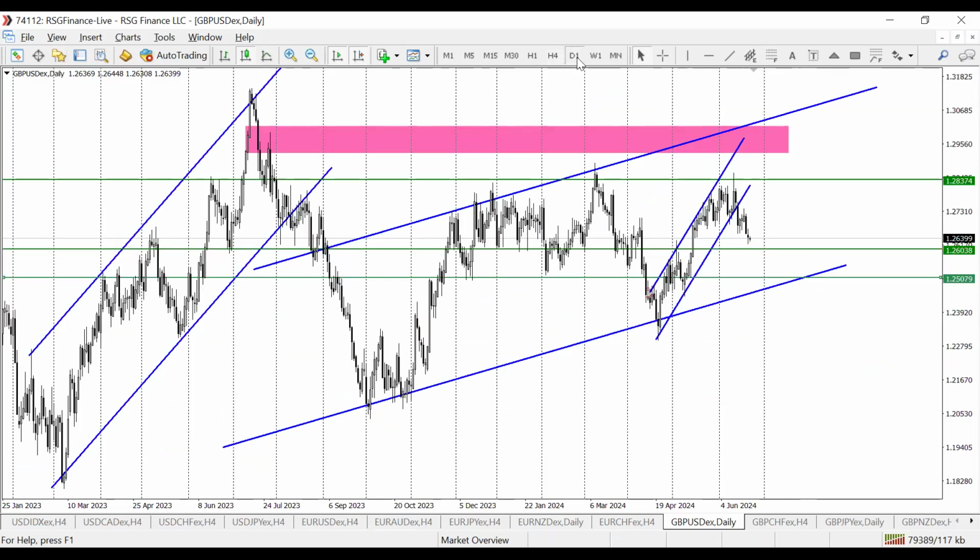Now look at the bigger picture. We're on an uptrend. So price failed to create a new higher high between this and this. So this is already presenting us that we could be having more sell-off, because the last swing high was unable to take out the previous swing high.